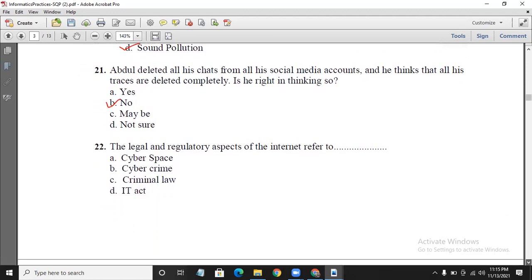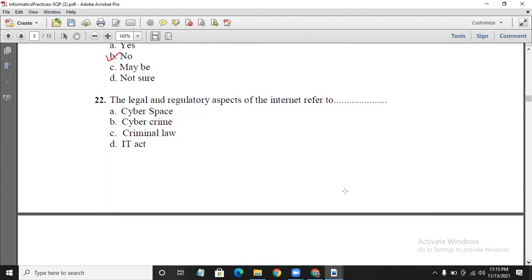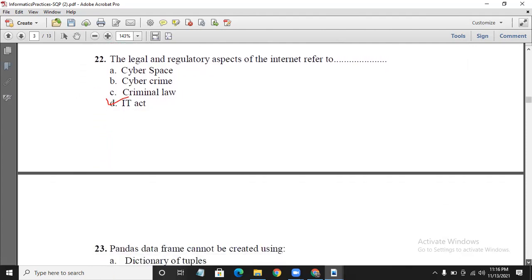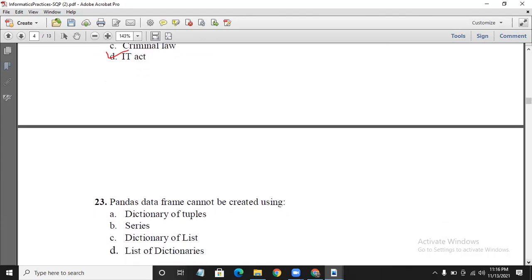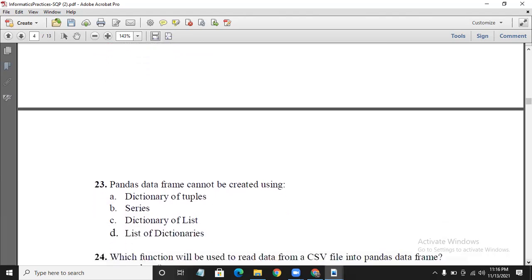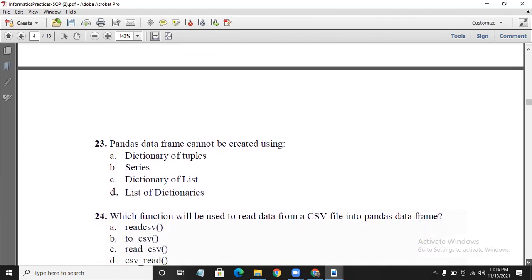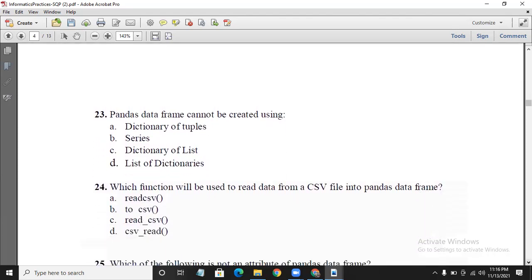The legal and regulatory aspect of the internet refers to the IT Act. This is the primary law in India, and the full form of IT Act is Information Technology Act, which was first developed in the year 2000, and the first amendment occurred in 2008. A pandas data frame can be created using a series, a dictionary of lists and a list of dictionaries. Here it asks which cannot be used, so we cannot create it using a dictionary of tuples.